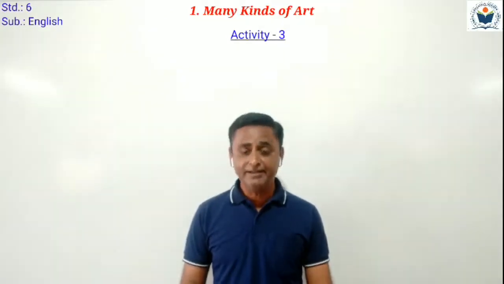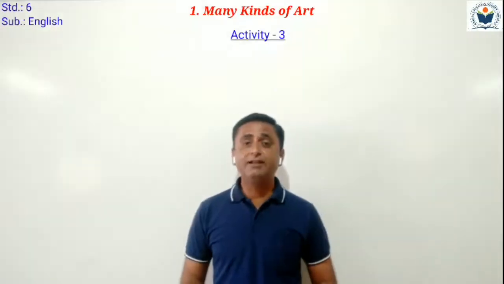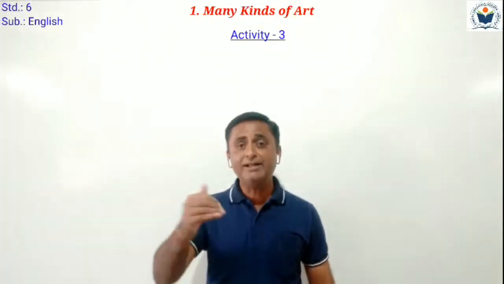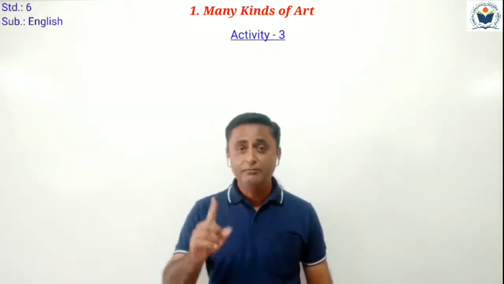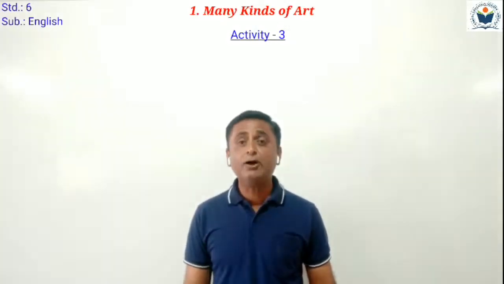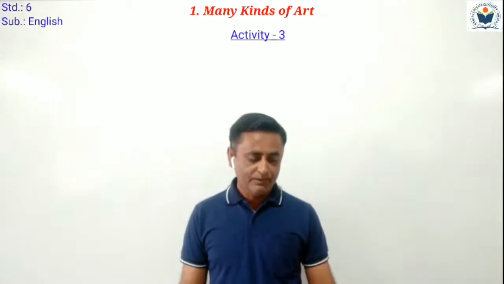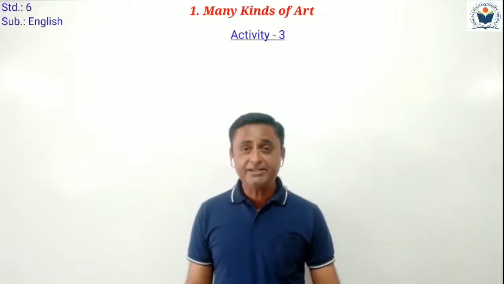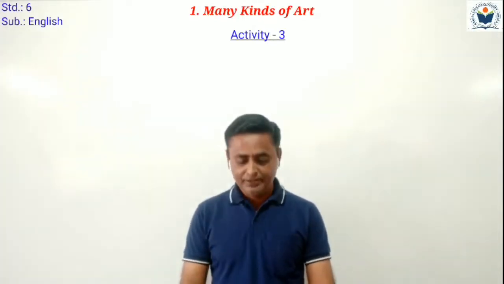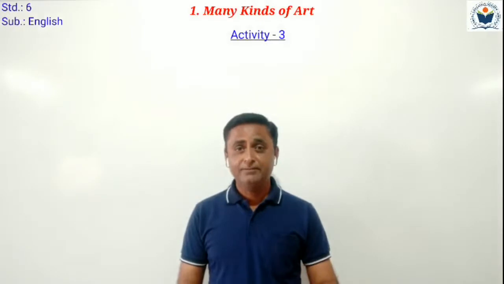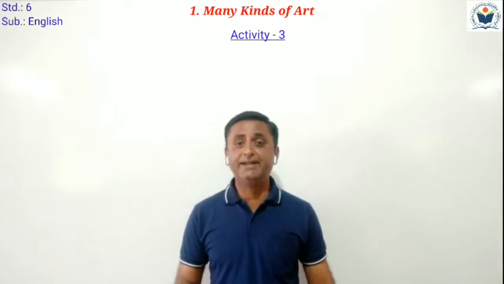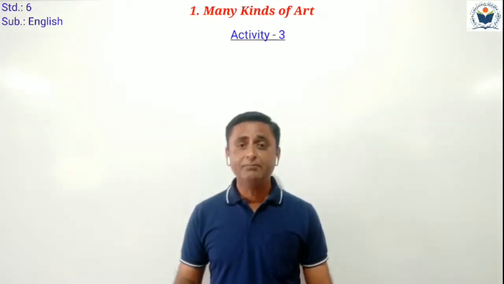In first activity, as you know, one picture is given, an illusive picture. Based on that picture, we have to find out how many things are there in that picture. We already completed that. After that, in activity number 2nd, we talked about Vincent van Gogh, one of the great artists who lived from 1853 to 1819. We talked about his paintings in activity number 2nd. Now based on that, we have to do activity number 3rd.